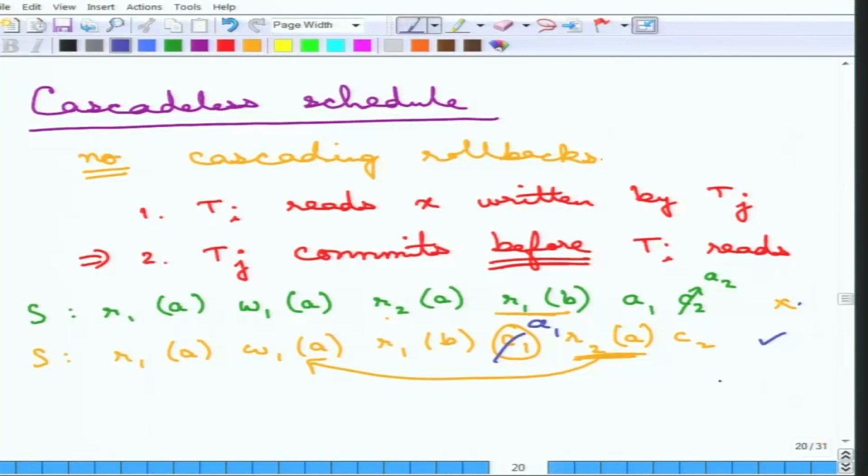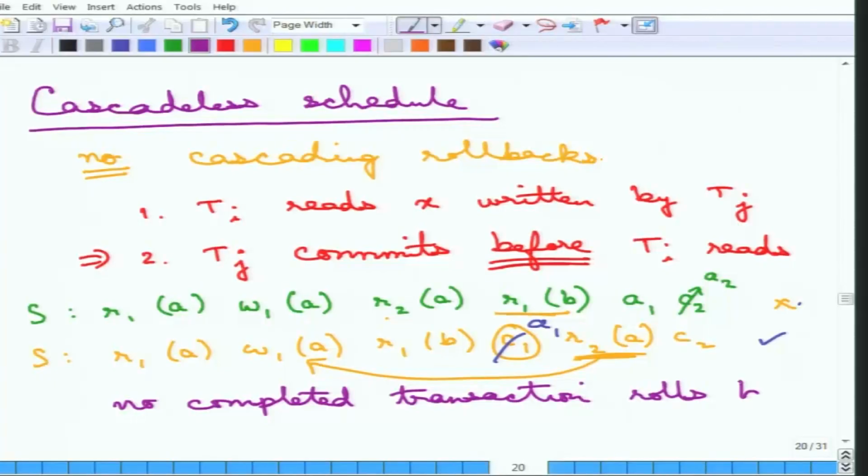Okay. So essentially the idea is that no completed transaction needs to roll back, because T2 has not completed, so it doesn't need to roll back. So no completed transaction rolls back. That is the effect of these cascadeless schedules. Okay, fine. So that is the definition and the property of cascadeless schedules.